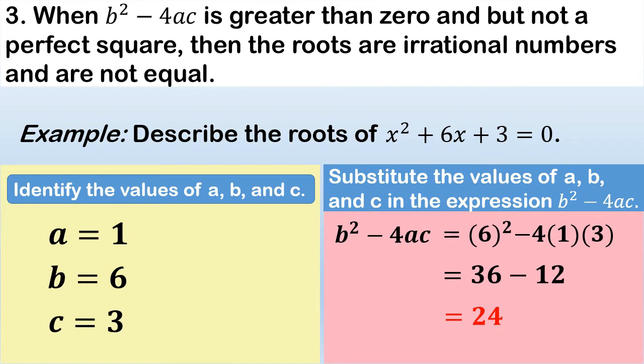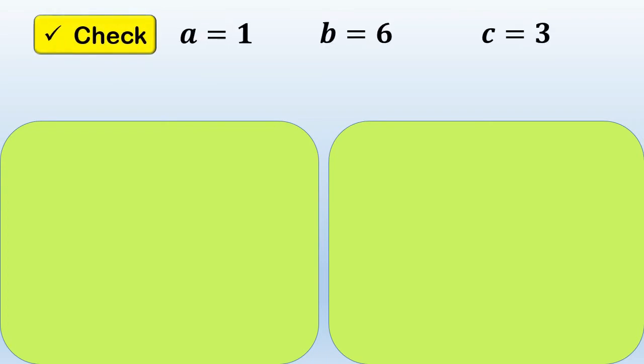Now let's determine the values of the roots of the given equation. So, the roots should be irrational numbers and not equal. So, let's check using the values of a, b, and c. Again, let's use the quadratic formula for identifying the roots of the equation.